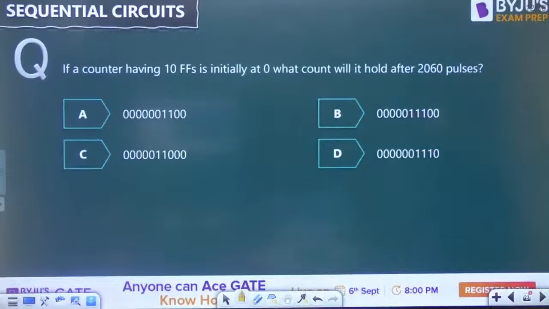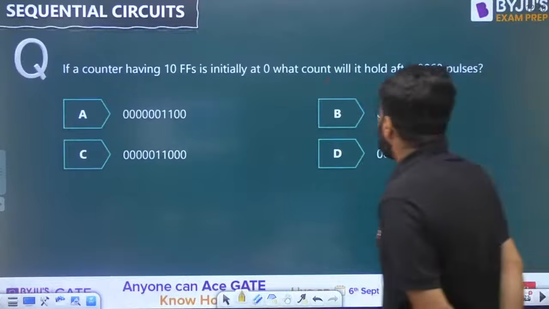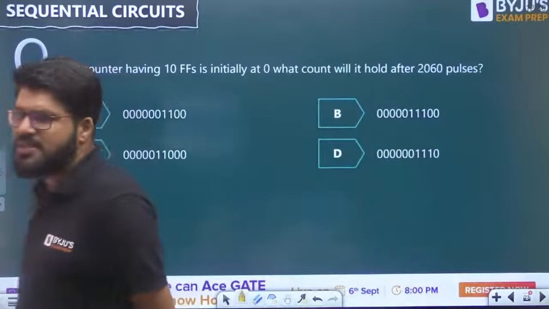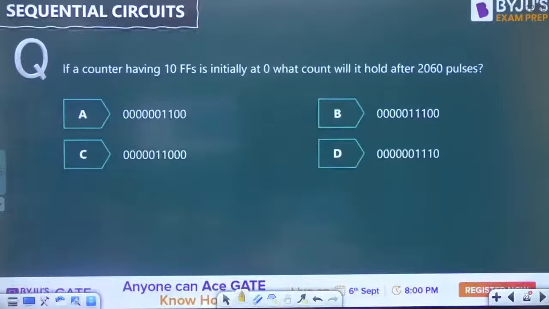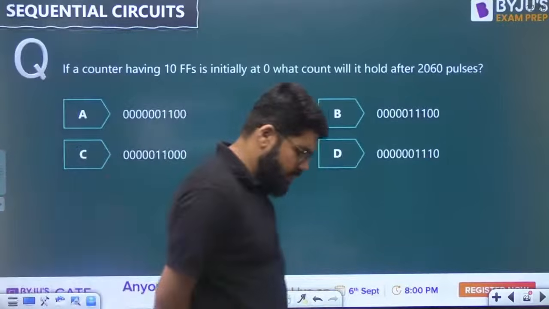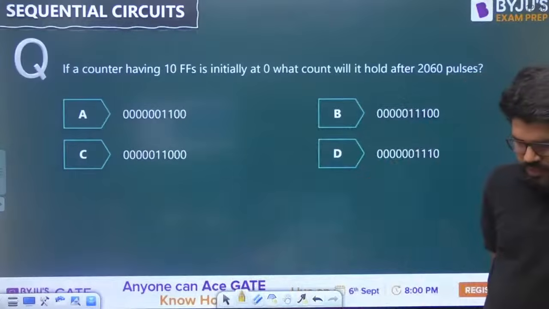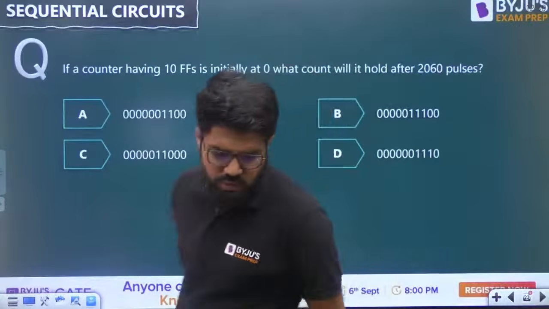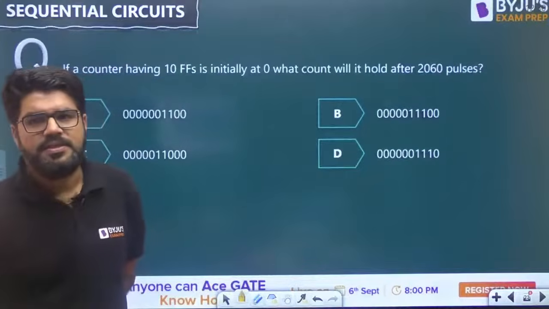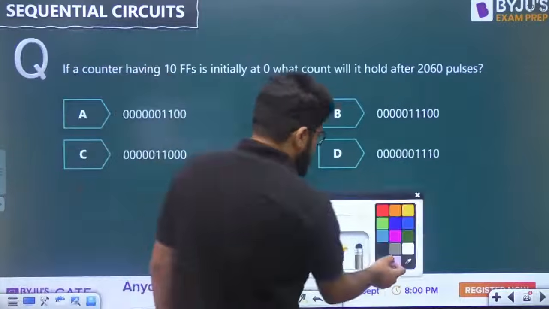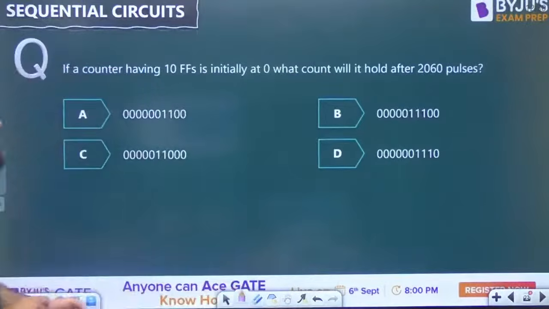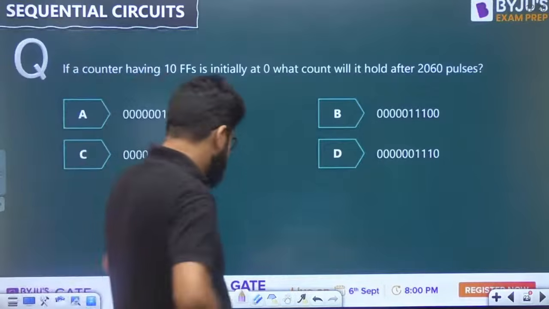If a counter having 10 flip-flops is initially at 0, what count will it hold after 2060 pulses? Tell me, what count is it going to hold after 2060 pulses? A counter is having 10 flip-flops and it is initially at 0.